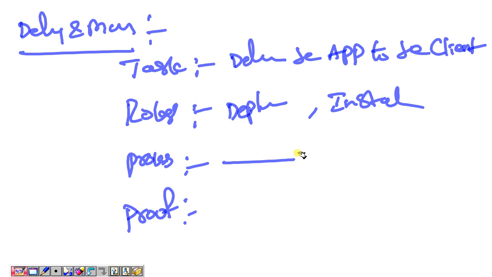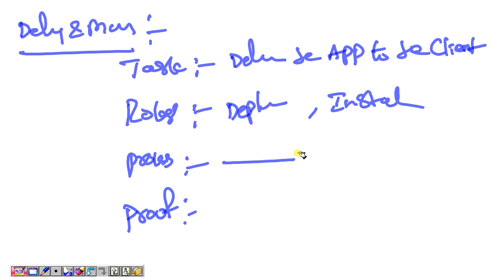Once again, what is the delivery phase? Task: delivering the application to the client. Roles: deployment engineer, installation engineer. Process: the deployment engineer will deploy the application into the client environment successfully and hand over the original application to the client. This is the process of the delivery phase.